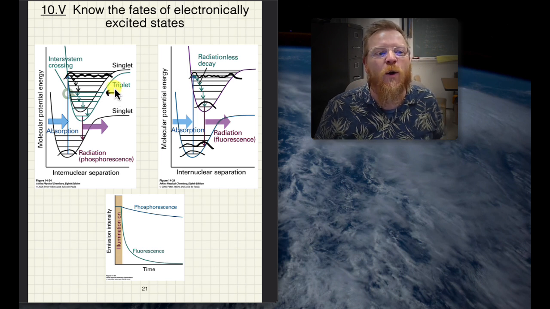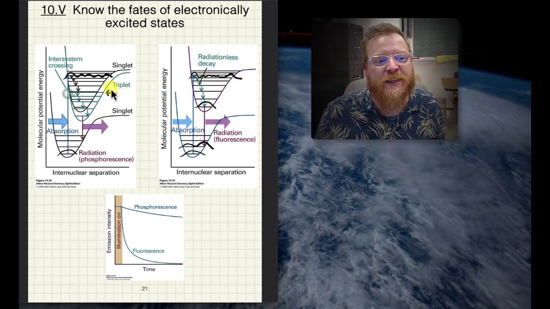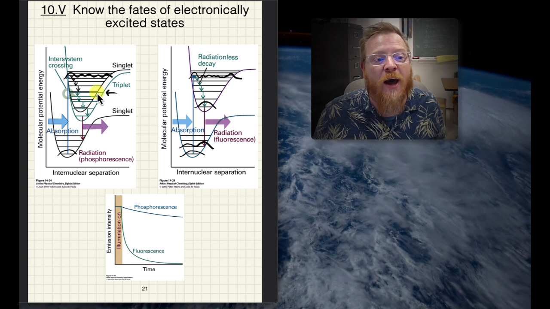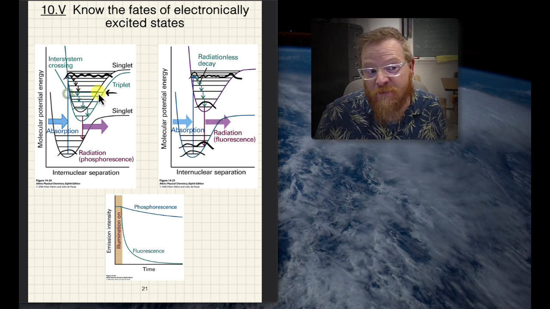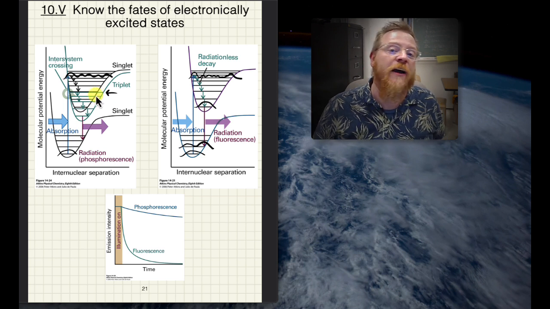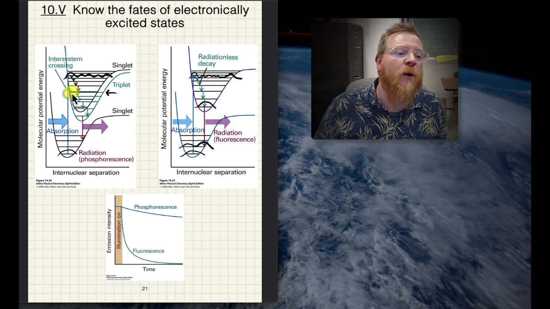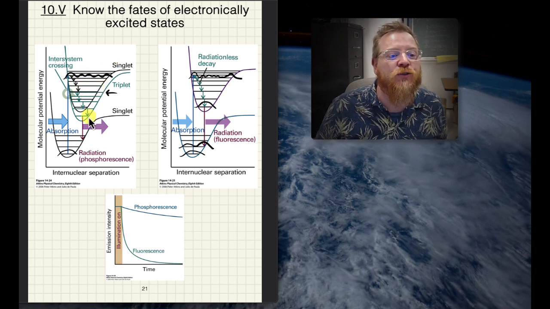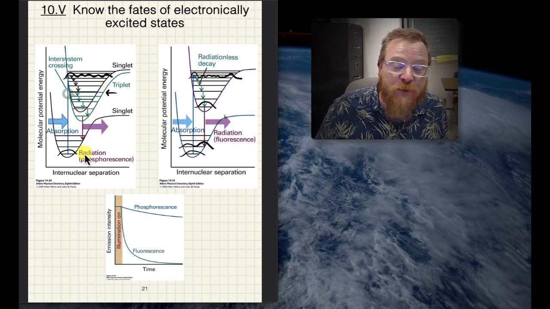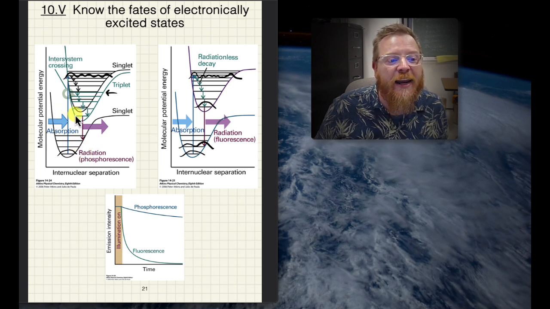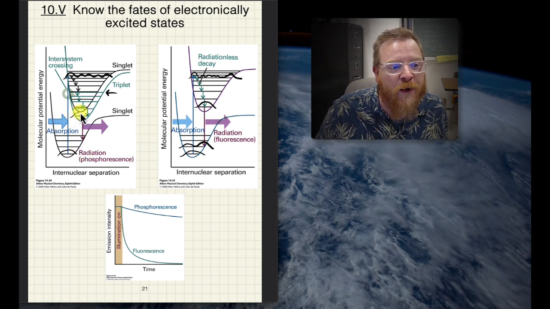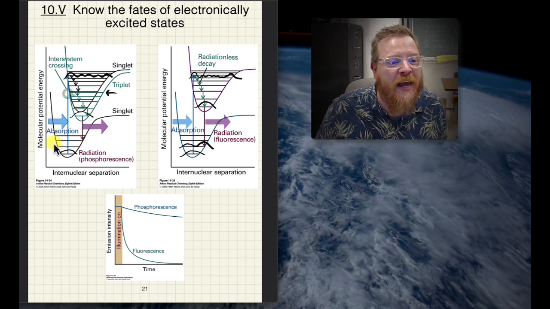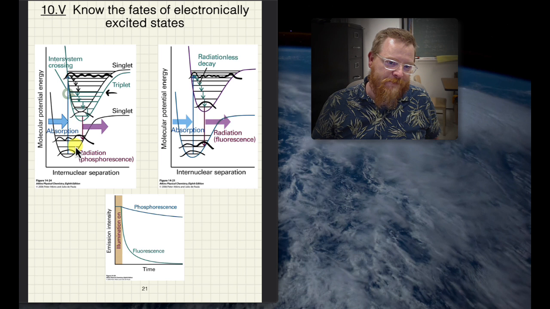So this is really the only time we would observe intersystem crossing, if we have a vibronic energy level that is very close or even nearly identical to that of the other multiplicity. So now intersystem crossing occurs from the singlet to the triplet, and then the triplet can undergo phosphorescence back down to the singlet, and again, in a similar process where there's a wave function in the upper state that most closely matches the wave function in the lower state.